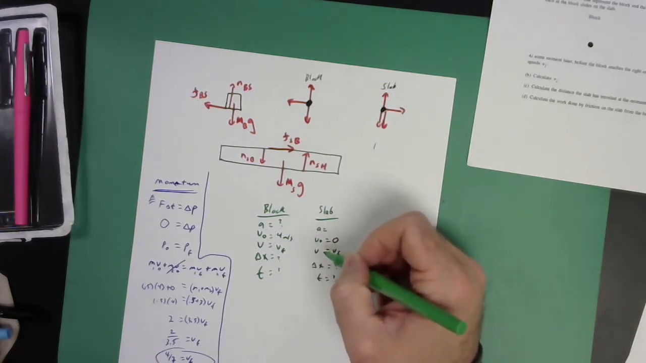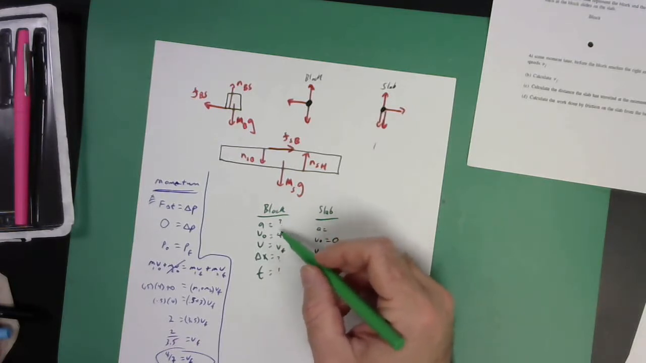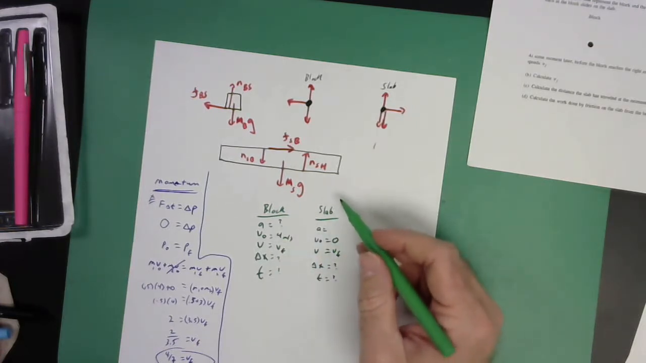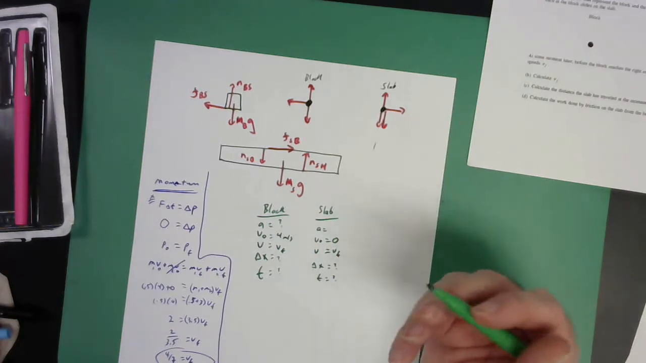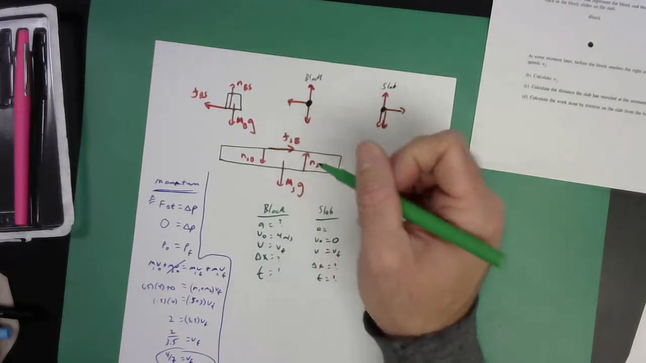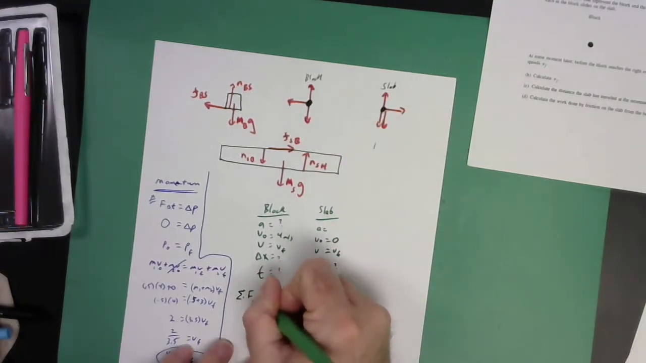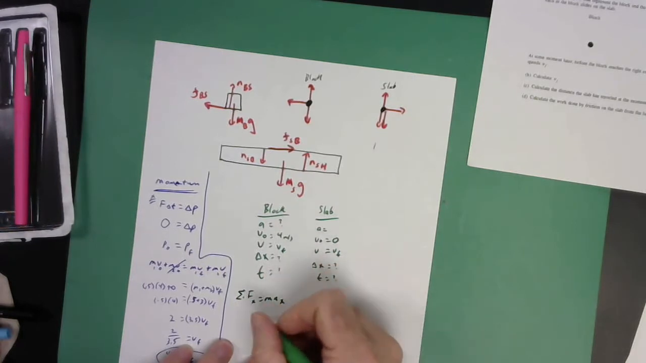I need more information. Now, since the T's are the same, that's good. If I can get 1A, I think I'll be in good shape. So I'm going to find acceleration from F equals ma. So let's go to the block and do sigma F in the X is mass times acceleration in the X.